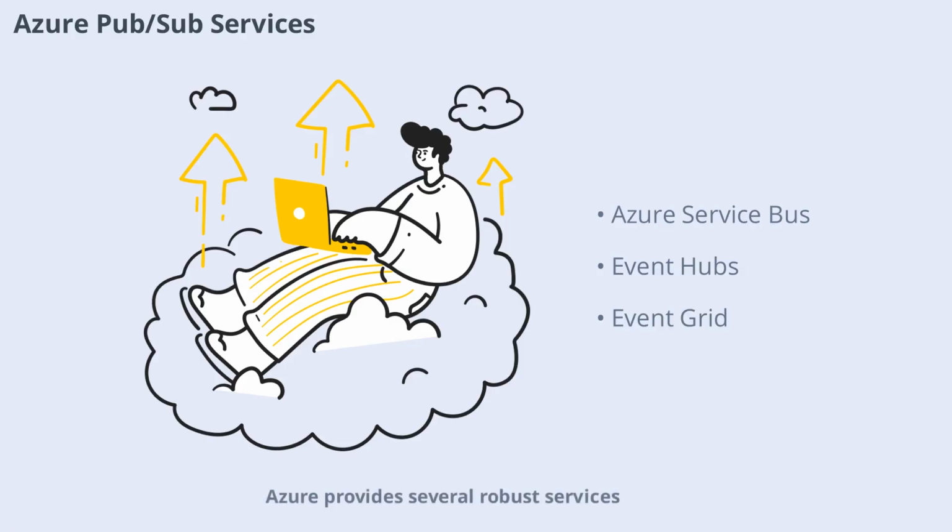Azure provides several robust services for implementing the publisher-subscriber pattern. Azure Service Bus, Event Hubs, and Event Grid are all designed to support scalable, reliable pub-sub messaging. These services handle message routing, delivery, and filtering, so you don't have to build your own messaging infrastructure. Other popular technologies include Redis, RabbitMQ, and Apache Kafka, but Azure's native services are optimized for cloud integration.